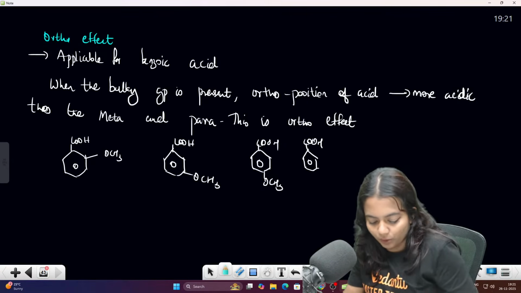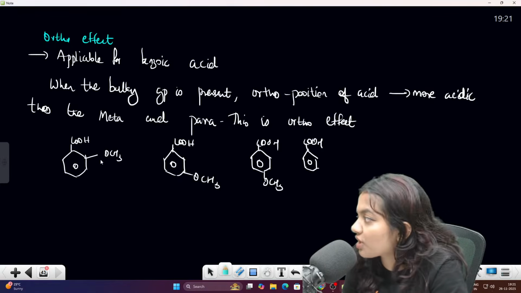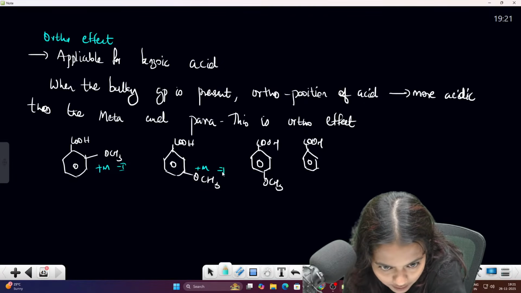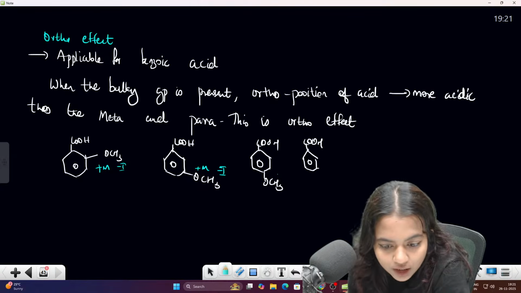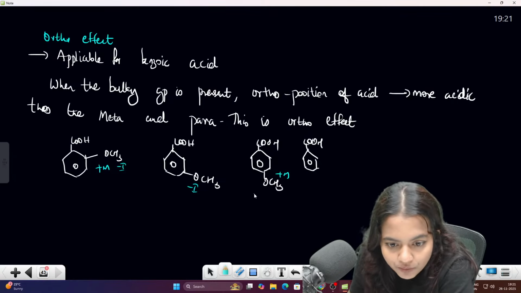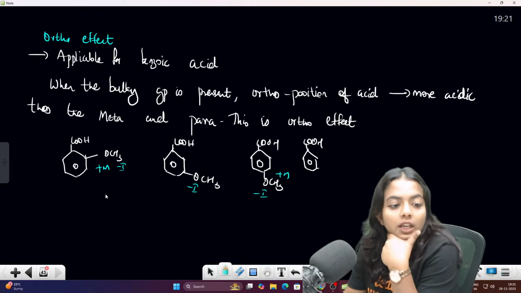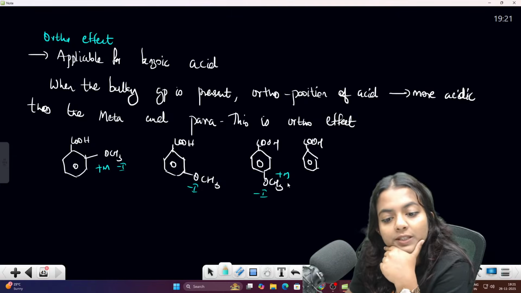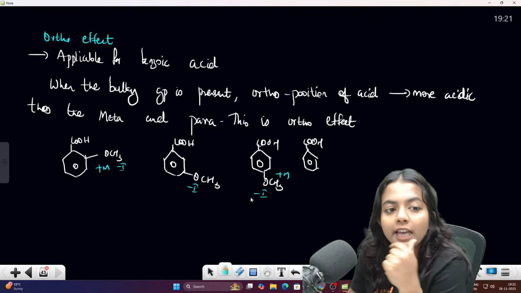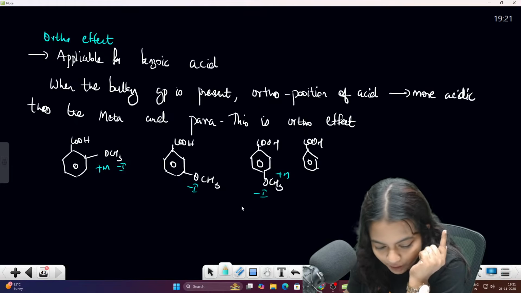Now listen carefully, my dear students. You know that OCH3 will have plus M effect and minus I effect. In the meta position it does not have the plus M effect, so there is only the minus I effect. You know that the plus M effect will be more, so we have to consider the plus M effect. When both have the plus M effect, we have to go for the inductive effect, which means minus I. Am I right or wrong, my dear students?